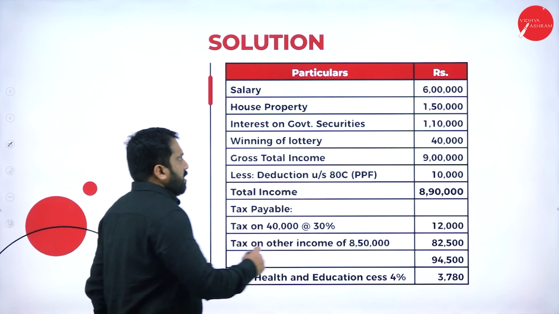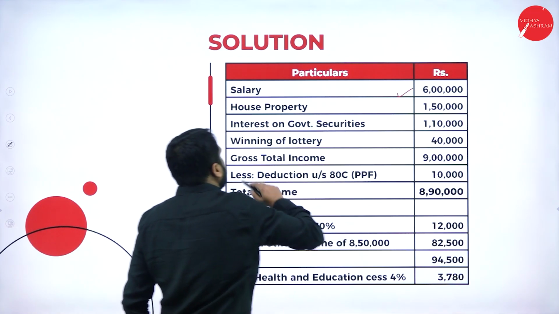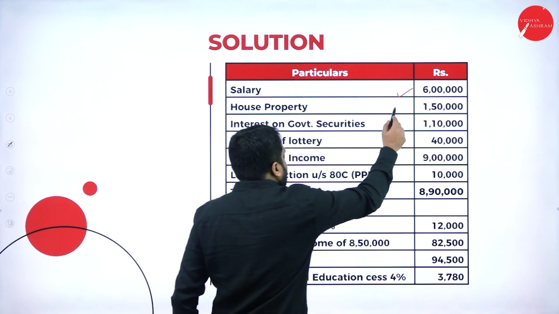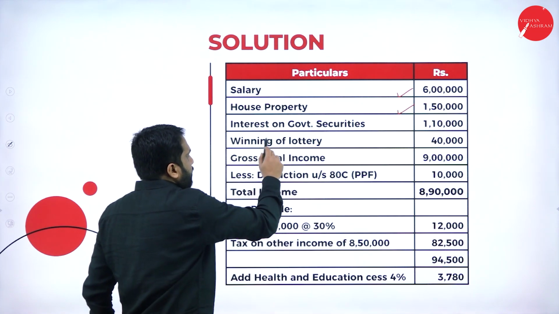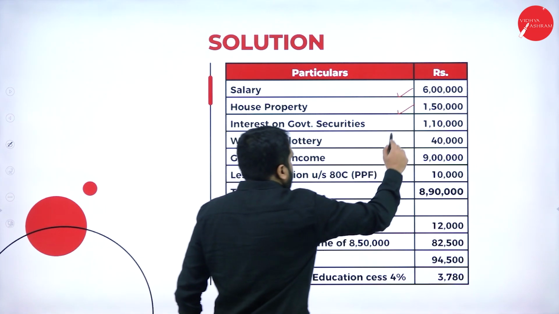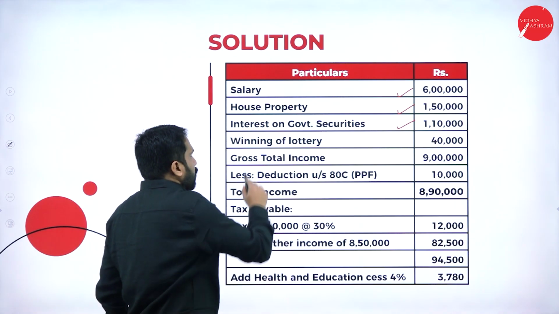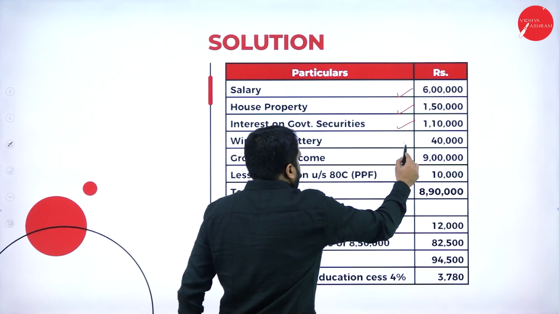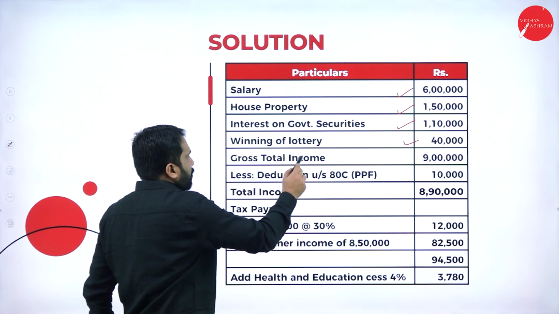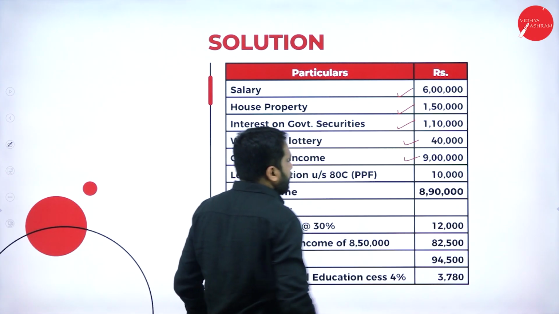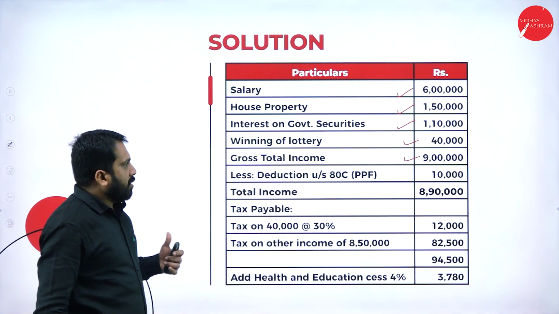Now, salary 6 lakh. House property 1,50,000. Interest on government security 1,10,000. Winning from lottery 40,000. Gross total income you will get is 9 lakh.